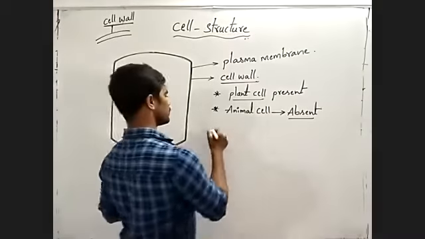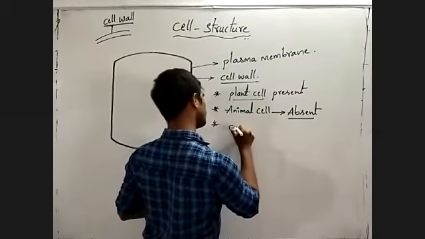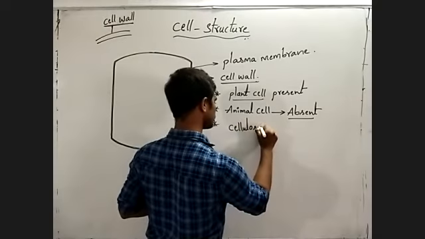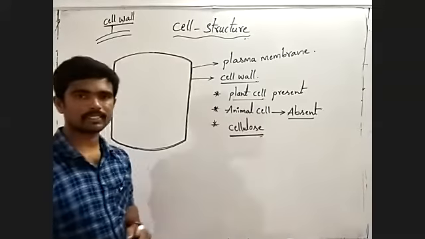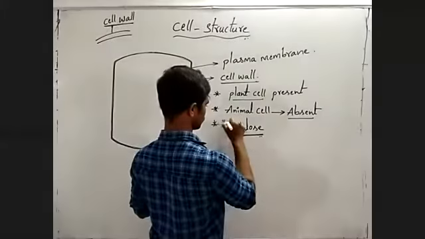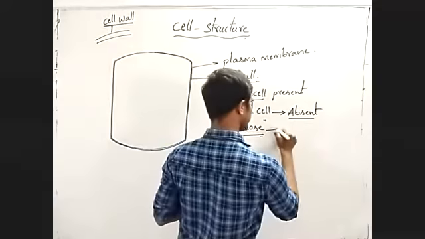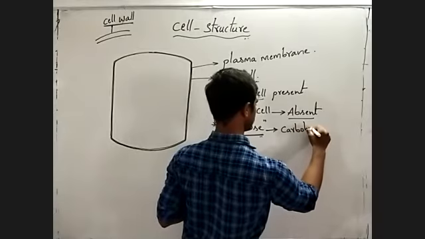Here, the cell wall is made up of one type of carbohydrate, that is cellulose. What is that? Cellulose. It is a type of carbohydrate.